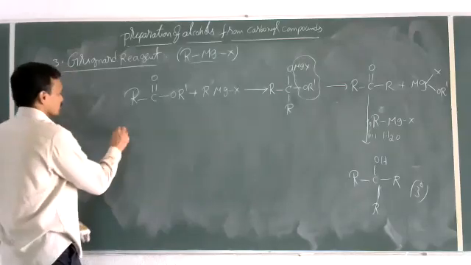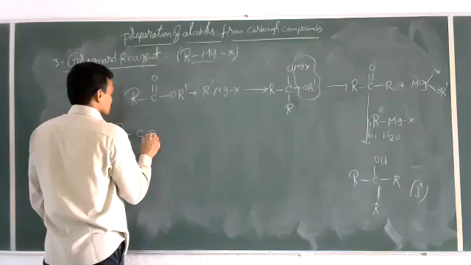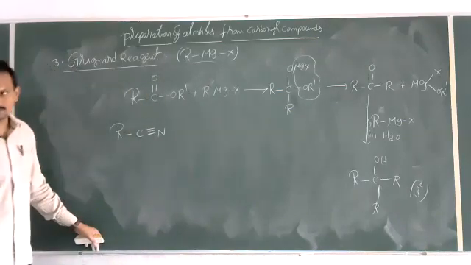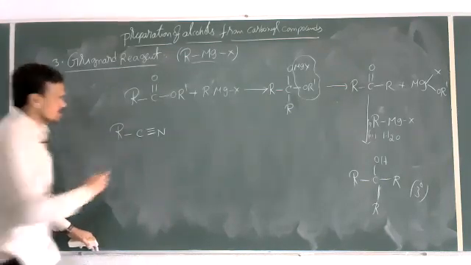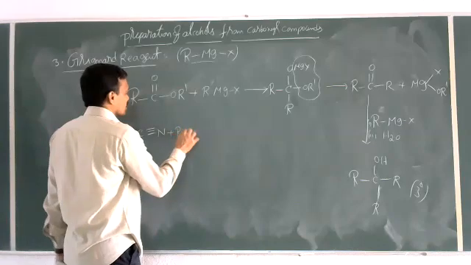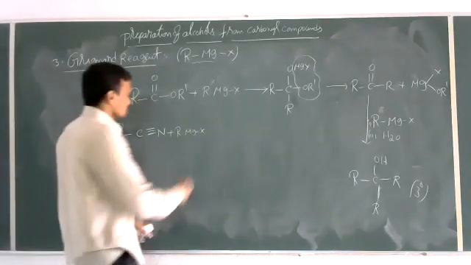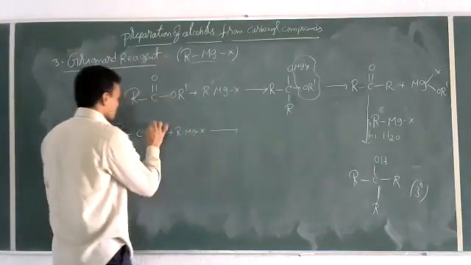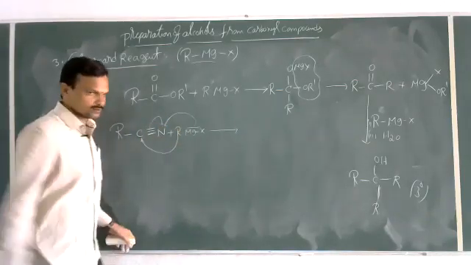One more example. RC≡N, cyanide. Even when cyanides are allowed to react with Grignard reagent, the same process takes place. When this is allowed to react with the Grignard reagent RMgX, first addition takes place. This electron pair is gained here, R is attached here, and MgX is attached to nitrogen.